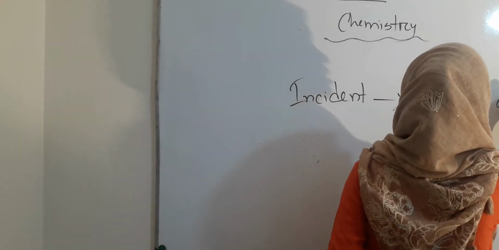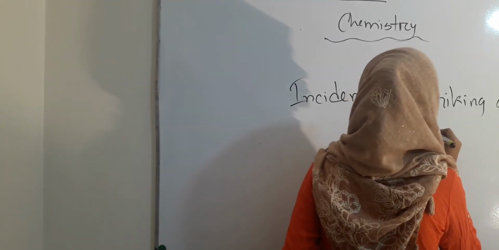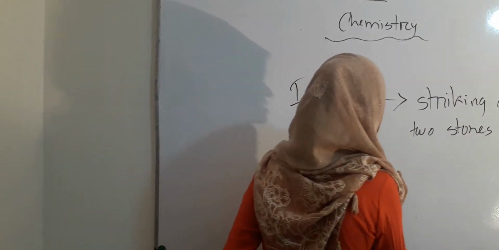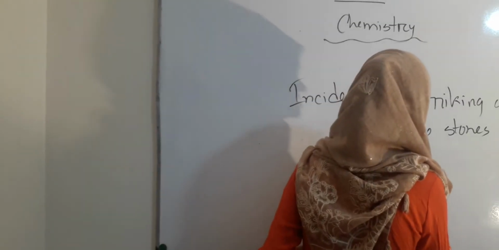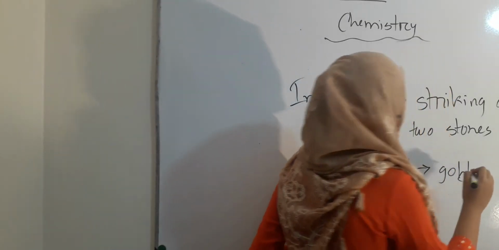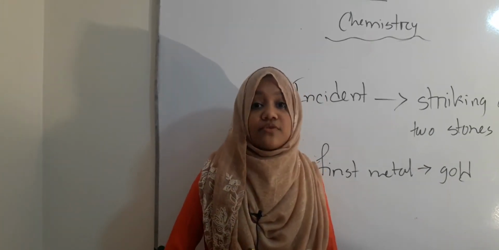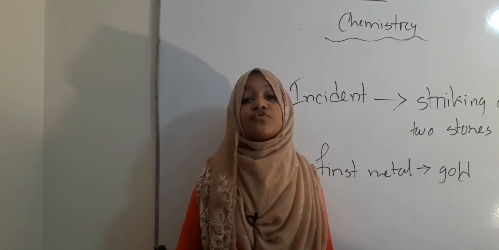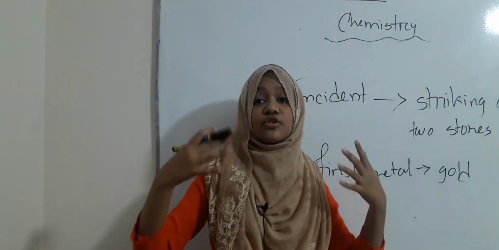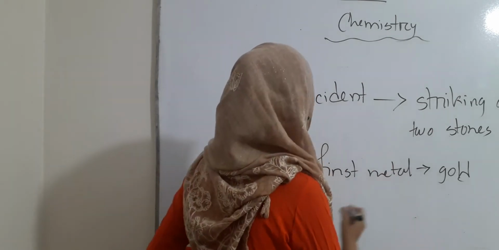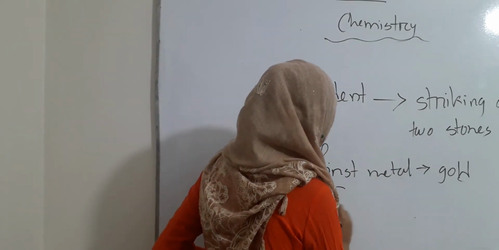Striking of two stones. And the first metal was gold. It was the first metal. And iron, what was iron? It was the development of human civilization. Human civilization started to develop after the invention of iron.